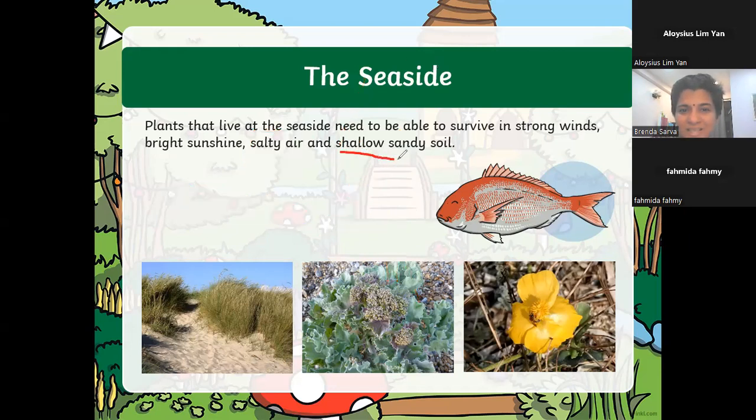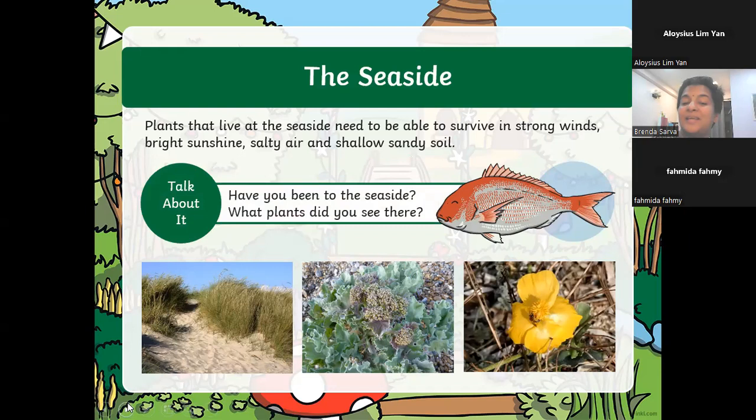And remember, the sand is very shallow. It's sandy there. So you see, the plants that live here have to be smart. Who can tell me what this plant is? Anybody know the name? Is it seaweed? Durgesh?